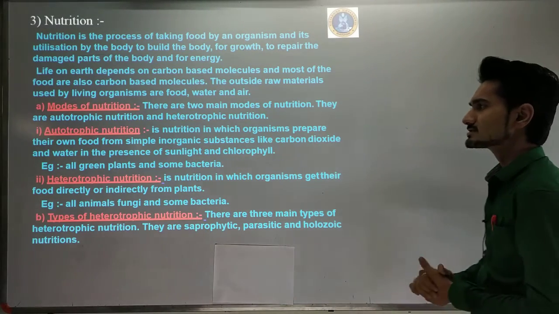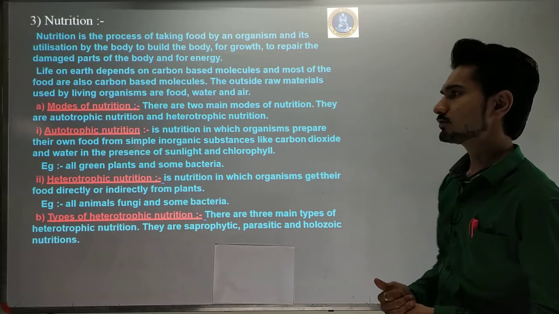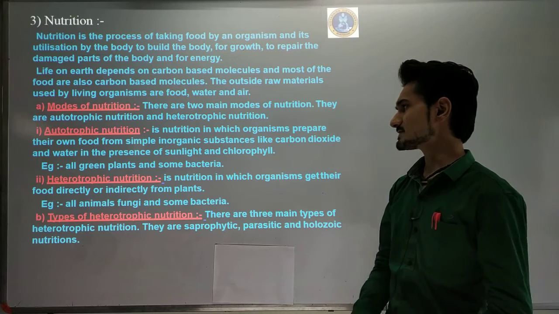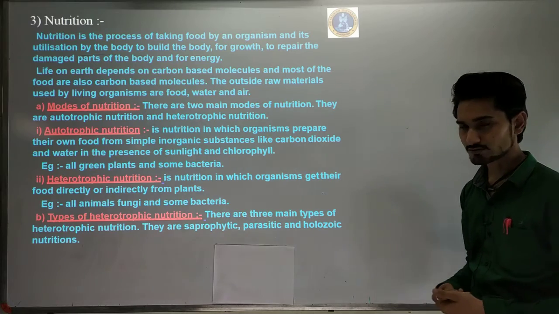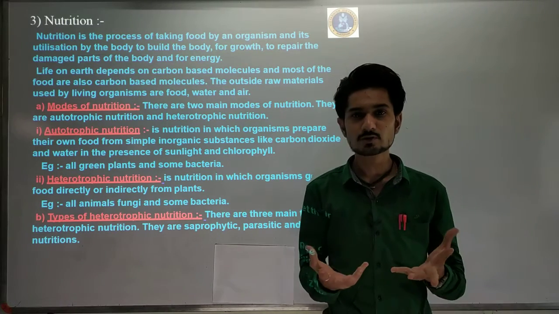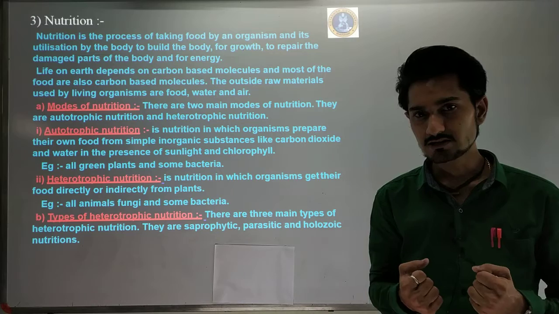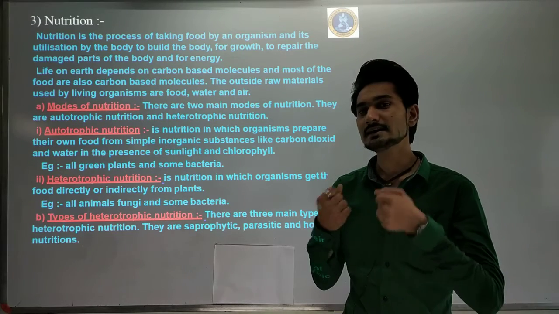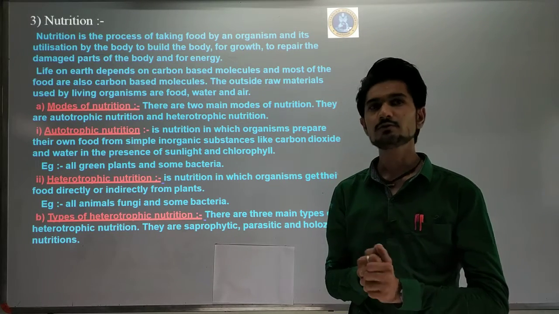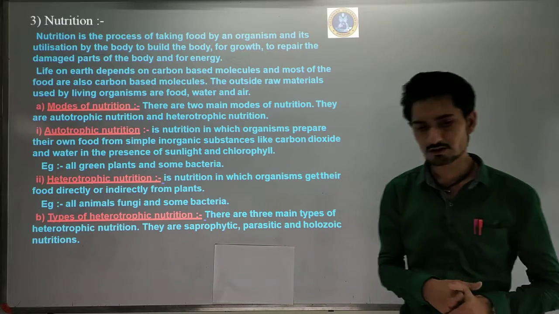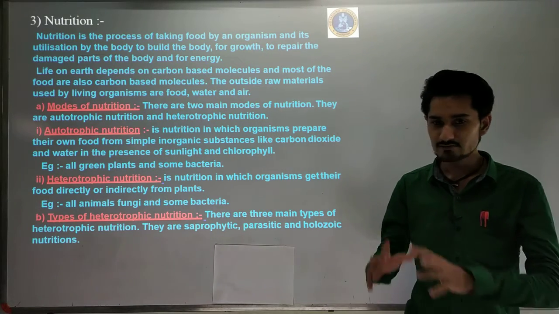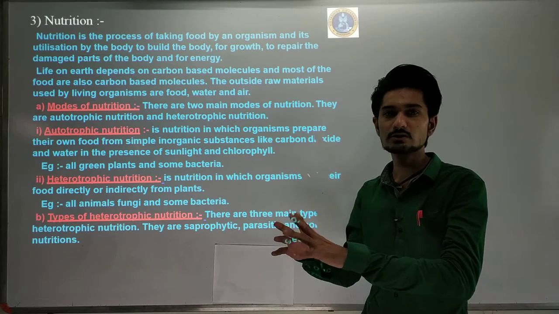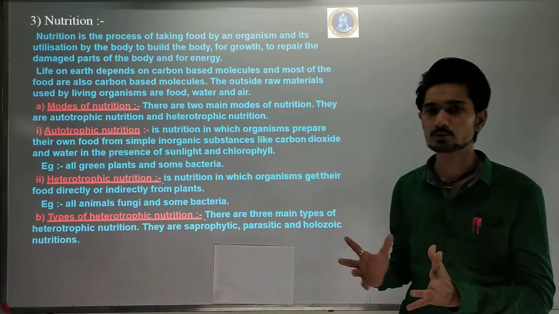Autotrophic nutrition is that in which organisms prepare their own food from simple inorganic substances like carbon dioxide and water in the presence of sunlight and chlorophyll. So it is the process of taking their nutrition, in which they create their own food. If you remember, in the primary section you have already studied what autotrophs and heterotrophs are. You have seen that autotrophs create their own food.